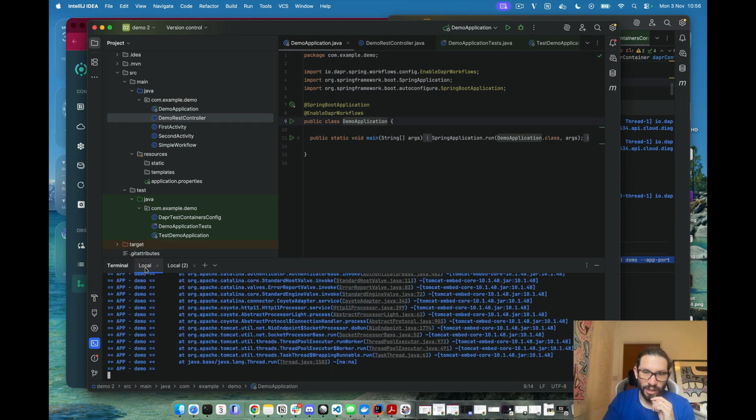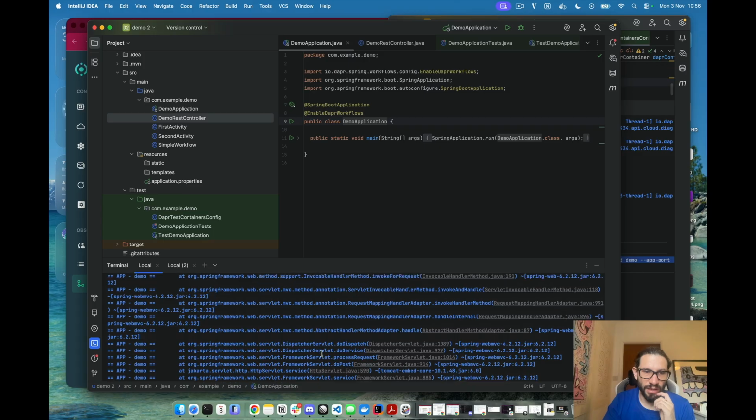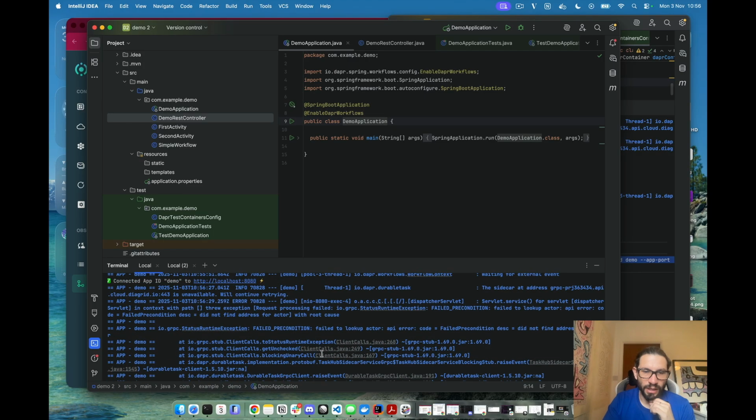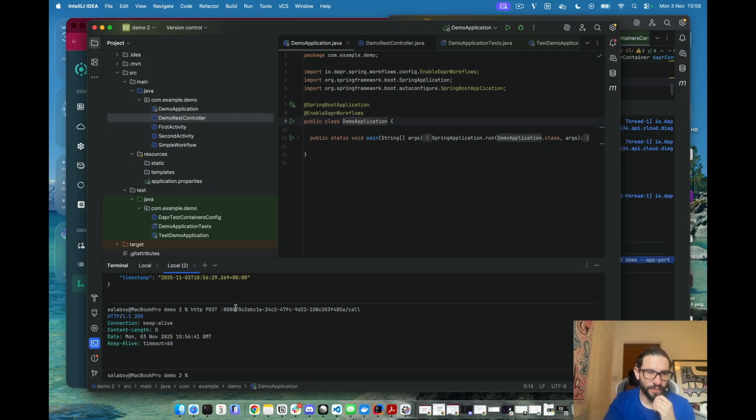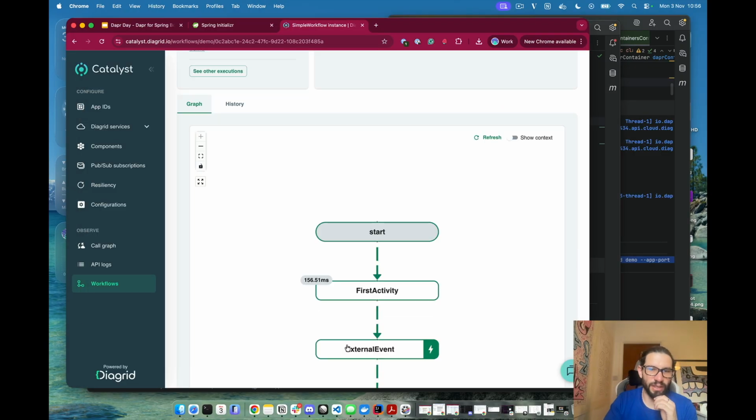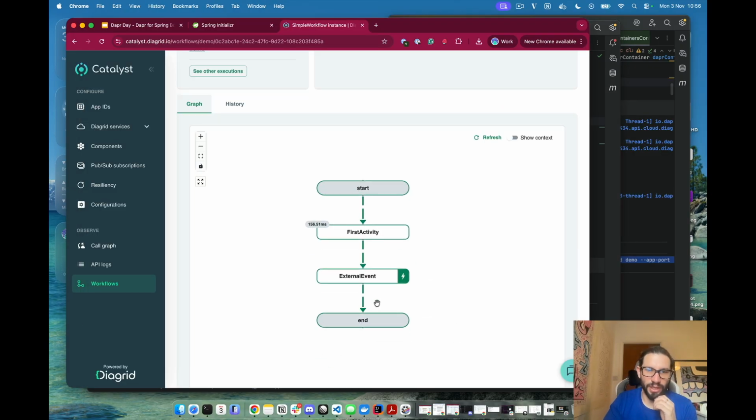All right, so we got an issue there. Let me see what the issue is. Failed precondition. Okay, so let's execute this again. All right, so just an issue with my internet connection. Let's see if this finished. Yeah, so that finished. Perfect.